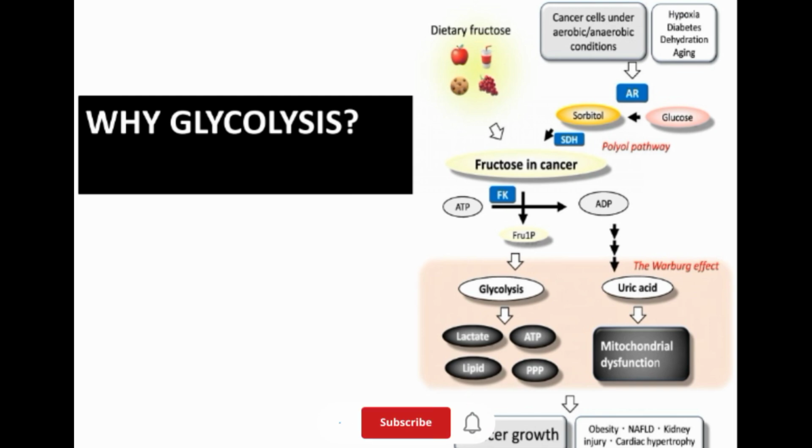This supports rapid cancer cell growth. Towards uric acid: the breakdown also increases ADP, leading to uric acid production. Uric acid causes mitochondrial dysfunction, which is the central part of the Warburg effect, forcing cancer cells to rely on glycolysis rather than oxidative phosphorylation.